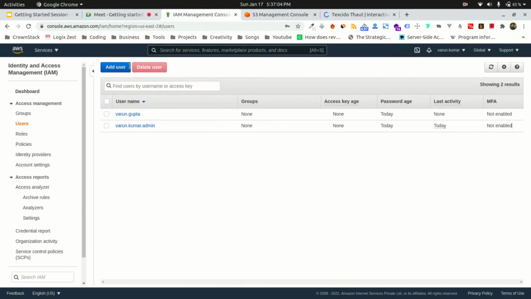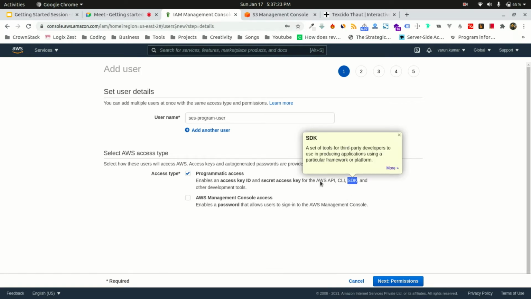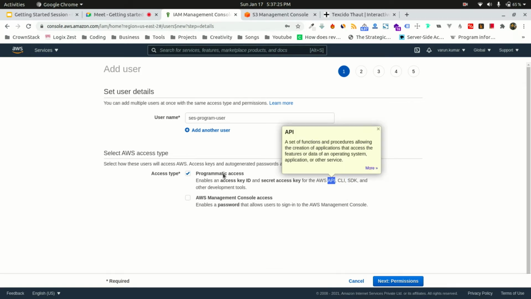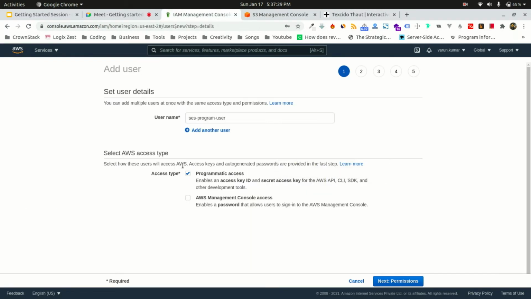So I can create another user. Let's say SES console, like program user. And this time I will select programmatic access, so that I can use the Amazon SDK or Amazon APIs to access Amazon SES. So this user will have programmatic access.